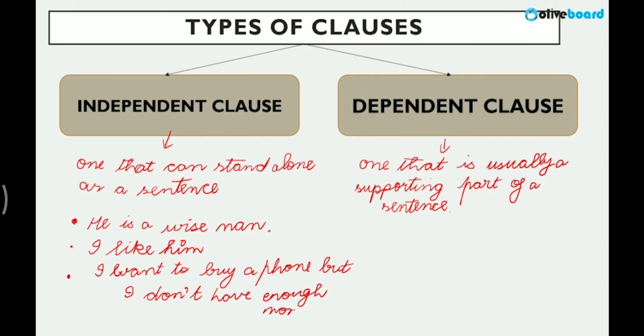Right? If I write this sentence, understand we are connecting with but, these two are separate independent clauses. First is I want to buy a phone. They give a complete meaning, right? They are meaningful sentences. They give a complete sense. I don't have enough money, right? They are both separate independent clauses which are connected.